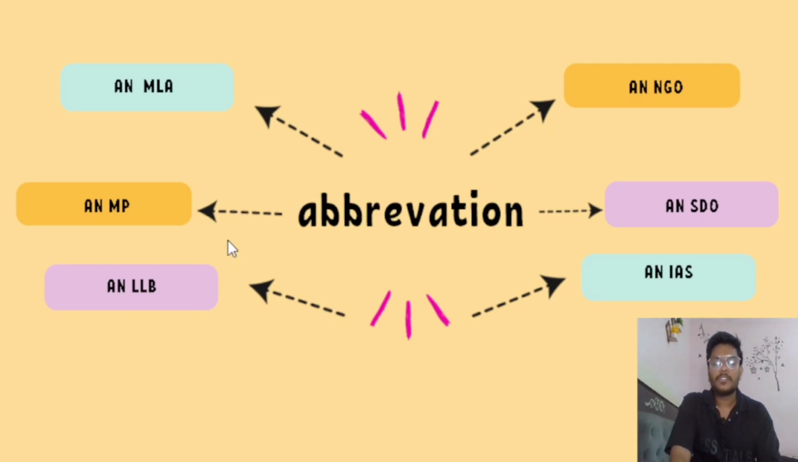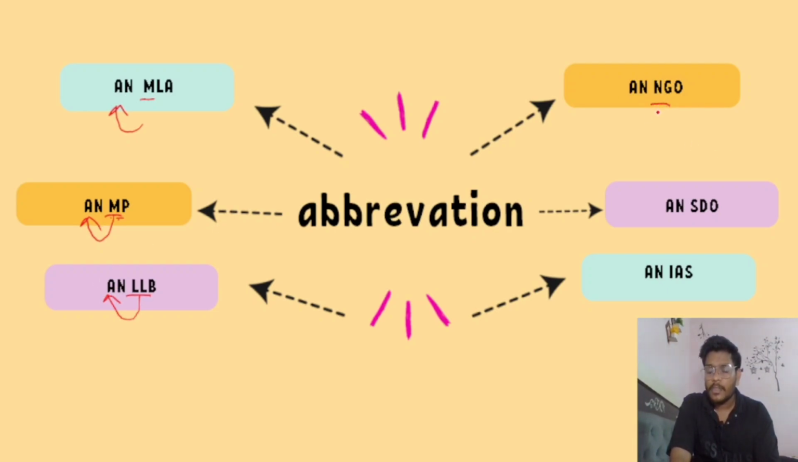So abbreviation. What is abbreviation? Abbreviation means short forms like MLA, MP, LLB, NGO, SDO, IAS. Let's understand MLA. When we pronounce MLA, it sounds like a vowel sound. M, so for M we have to use an article. MP, it sounds like a vowel, so because of the vowel sound we have to use an article. LLB, L, so for L we have to use an article.